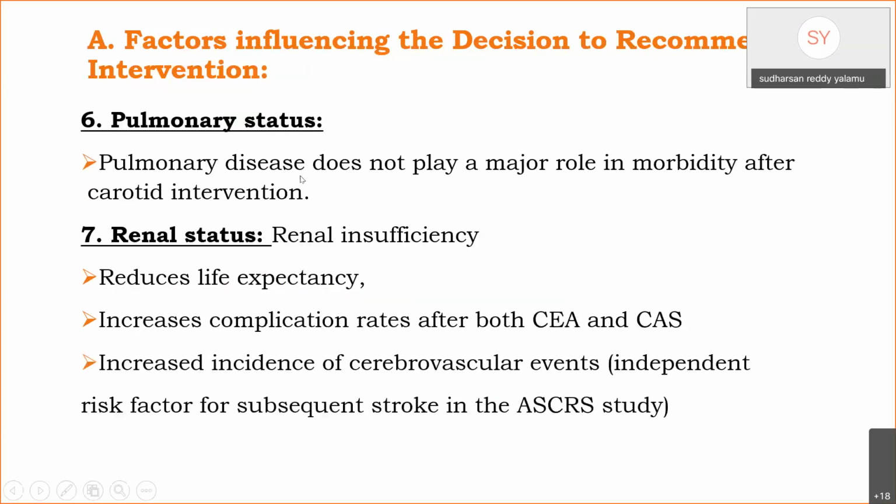Pulmonary status. Pulmonary disease per se does not have a major role in morbidity after carotid intervention, whereas renal insufficiency is associated with reduced life expectancy, increased complication rates after both endarterectomy and stenting, and increased incidence of cerebrovascular events. It itself is an independent risk factor for subsequent stroke.